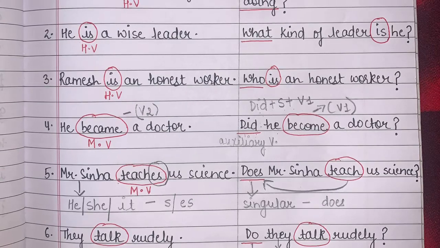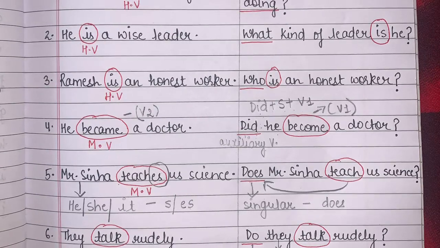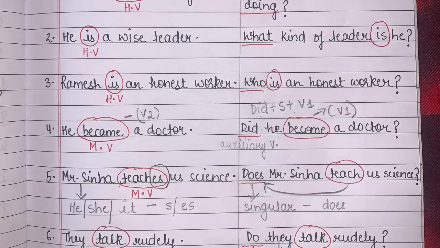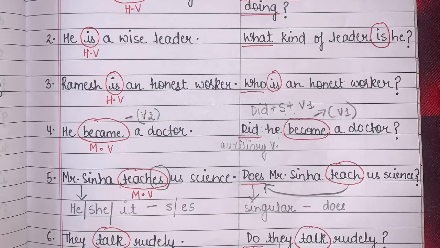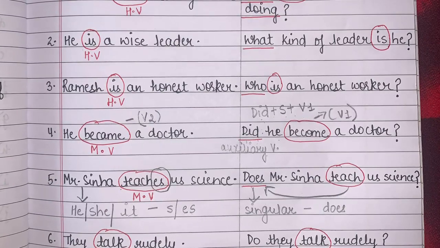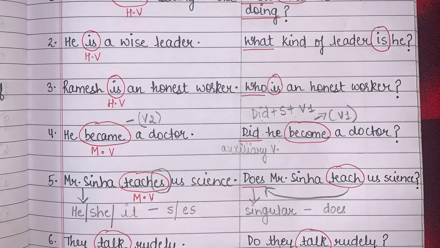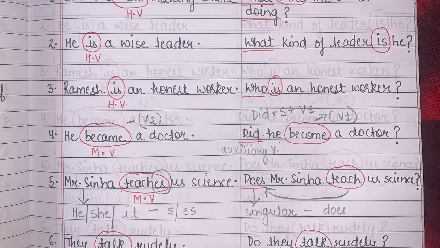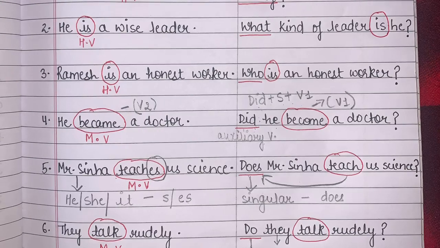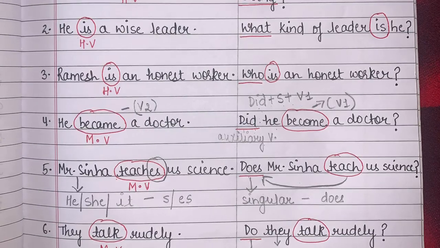"They talk rudely." Full stop. Now I have the subject "they" here. It means I am talking about plural, right? So whenever I talk about plural, I have to use do. Here my main verb is talk. I have marked everything here so that you can easily understand this. So you have to maintain notes like this. "Do they talk rudely?" Question mark.